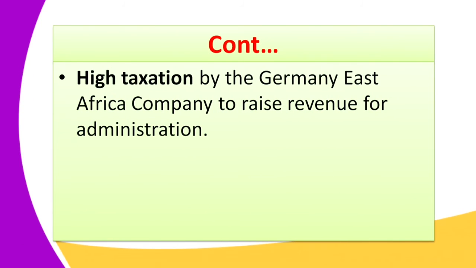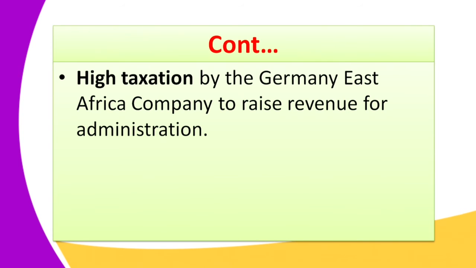Another cause of the Maji Maji rebellion was the introduction of high taxation by the German East African Company. Remember, the German East Africa Company, abbreviated as GEAC, under Dr. Karl Peters, wanted to raise revenue for the administration, and therefore imposed high taxation, such as the hut tax.